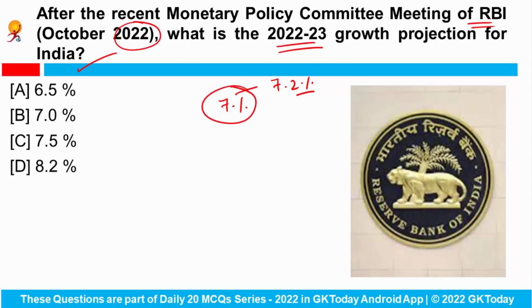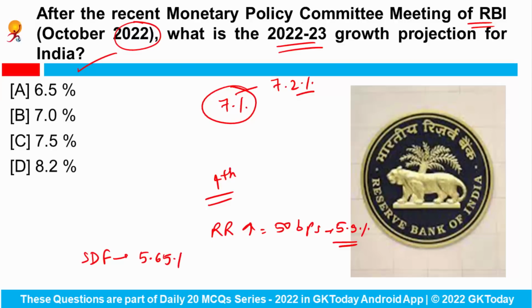Okay, and RBI also made the fourth rate hike in this financial year because the repo rate was hiked by 50 basis points to 5.9%, and the standing deposit facility, that is SDF rate, stands to 5.65%, and the marginal standing facility rate and the bank rate was at 6.15%. Fine. So RBI has basically estimated the growth projection for this time period at 7.0%.